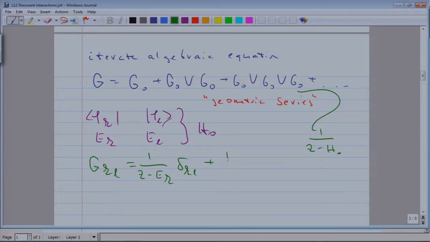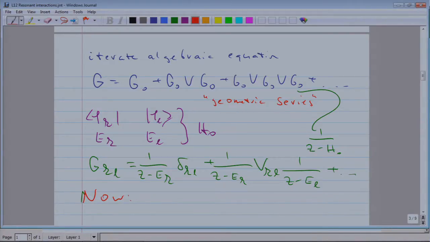And well, now you see the structure. If we sum over intermediate states, or if we introduce intermediate states, this is how we have to write it. So this is just writing it down in basis functions of the unperturbed operator H0. But now we can formulate the problem we are encountering and we want to solve.